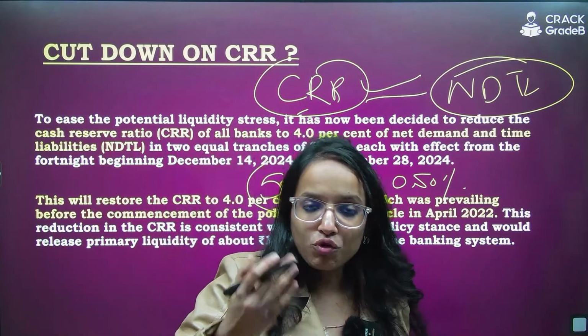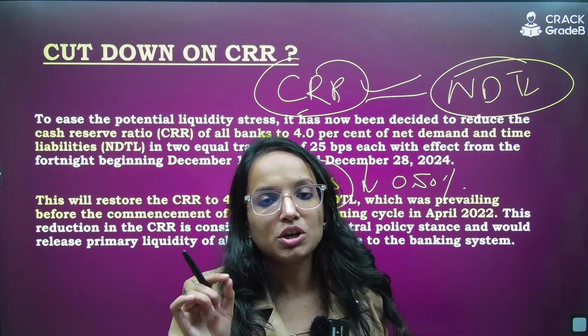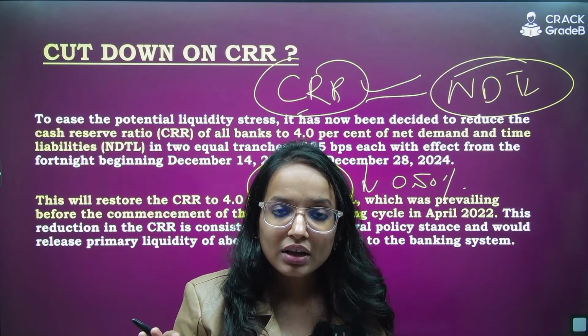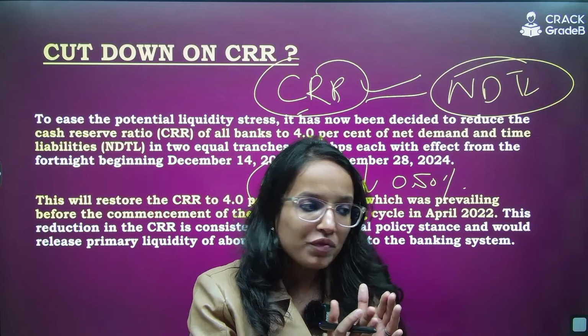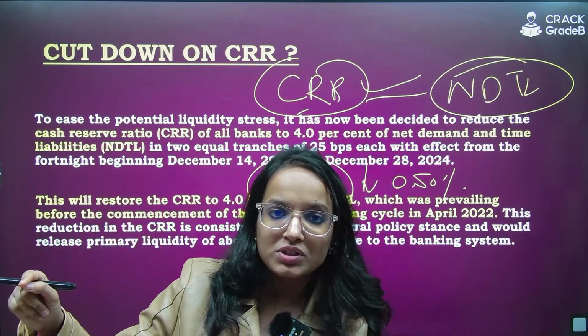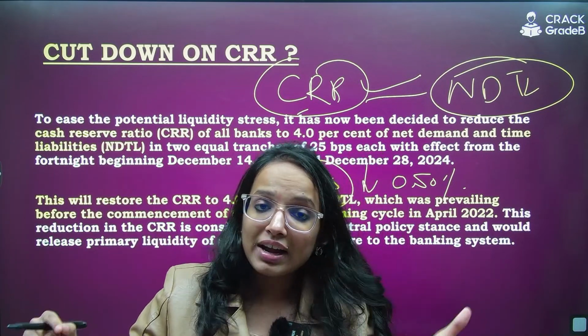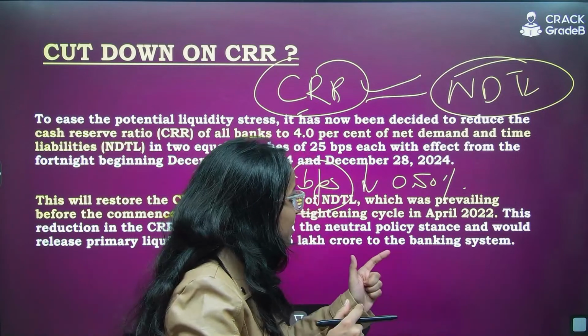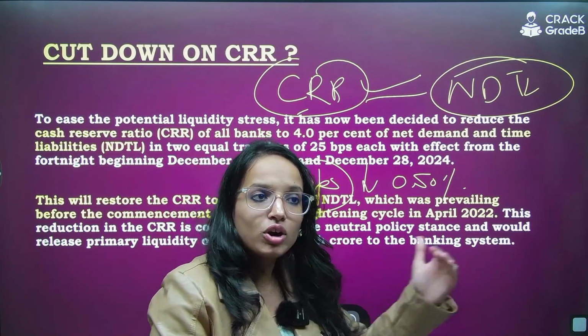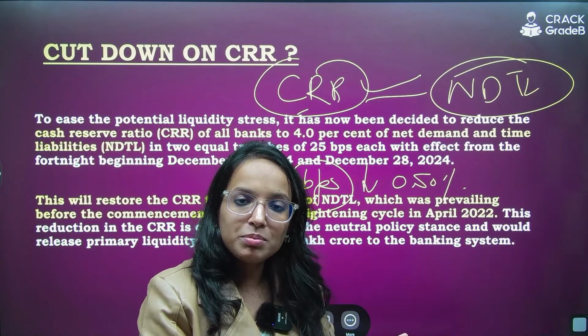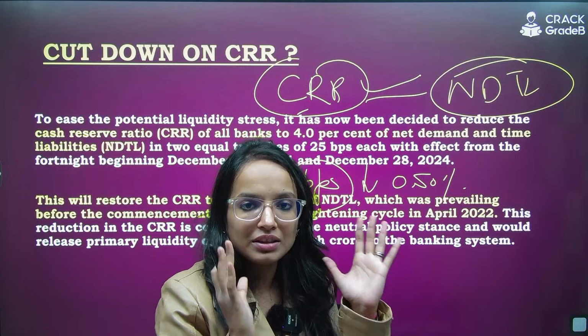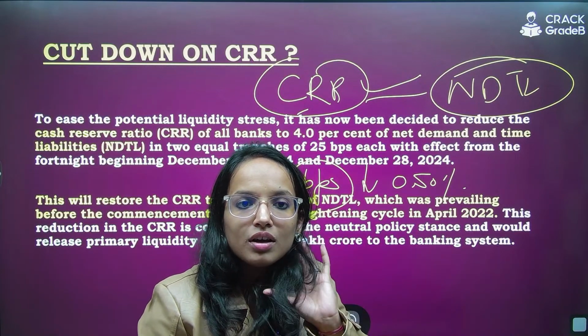Earlier it was 4.5%, now it is 4% of the NDTL which you need to maintain. A fall in CRR would mean banks need to keep less of these deposits in the form of CRR, which they cannot lend. Now if they need to keep lesser reserves than earlier, the banks will have a surplus amount to lend in the economy. Are you getting my point?